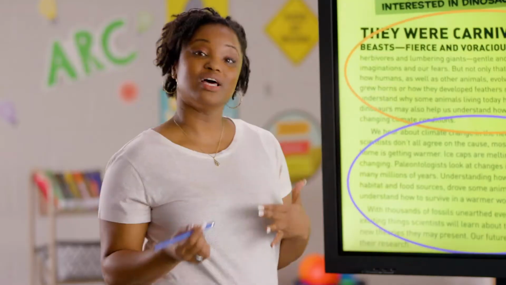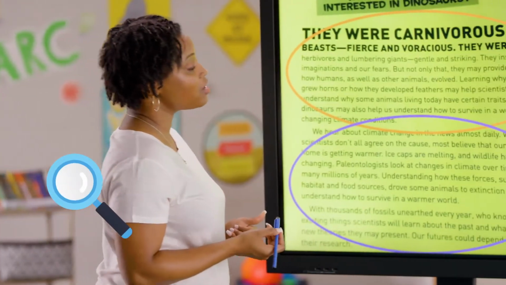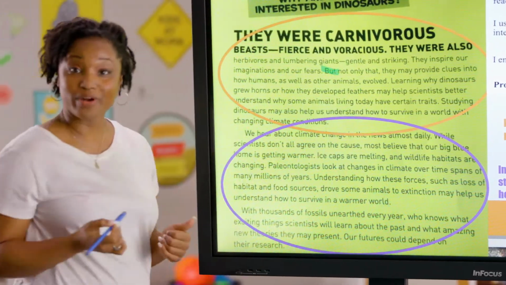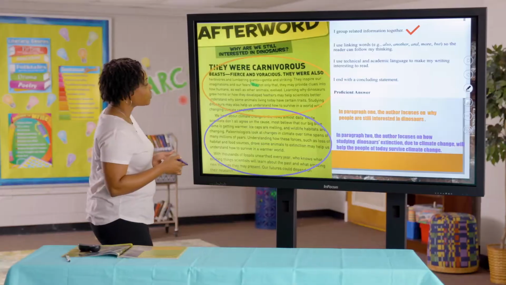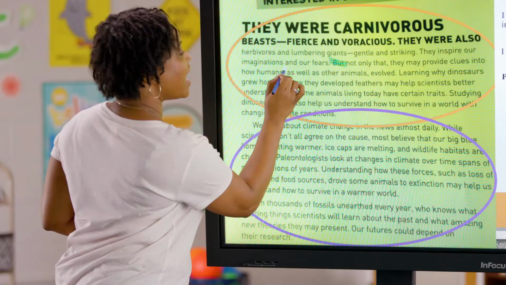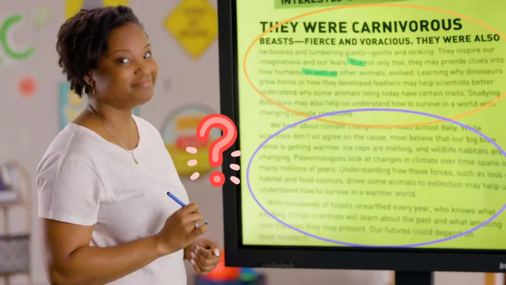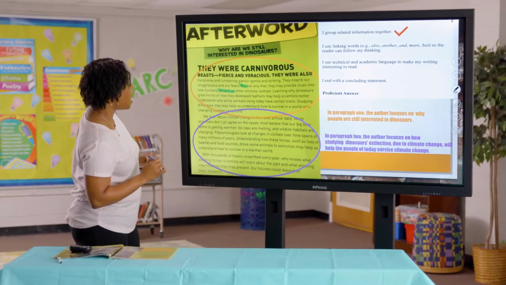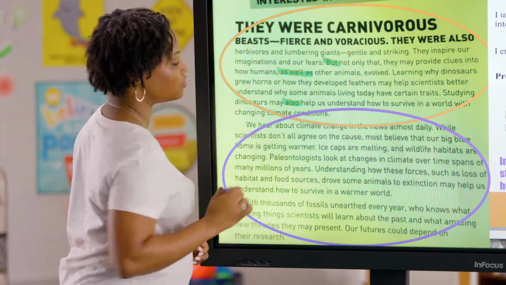All right, so let's work together to find those linking words. Here we go. So in paragraph 1, we do have the linking word, but. Was that one of the linking words you came up with? Kudos to you, friend. All right, another linking word that we see is as well as. Did you get that one? Amazing. And our last linking word that pops out to us may also be also.